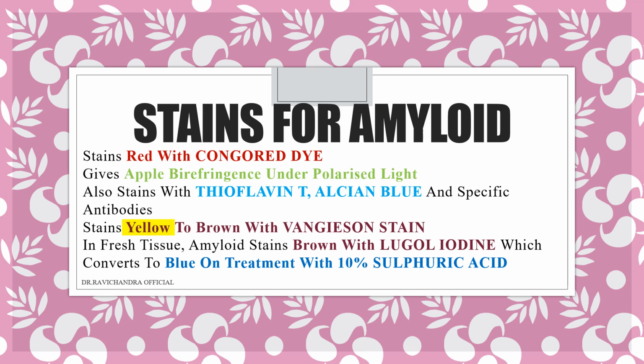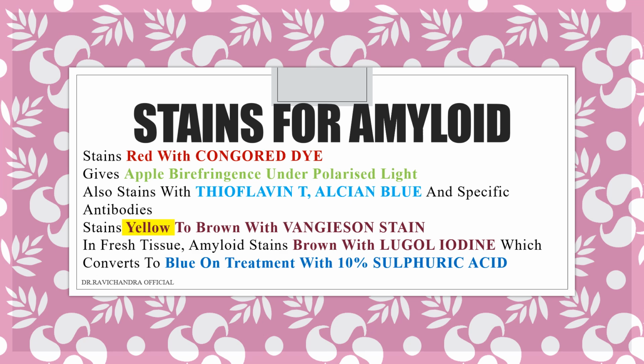As I said in the definition, they have a characteristic affinity with specialized dyes. So stains for amyloid are multiple. Out of them, the commonest regular stain we use is H and E, and the specialized stains will be Congo red, thioflavin T, Alcian blue, Van Gieson stain, Lugol's iodine.